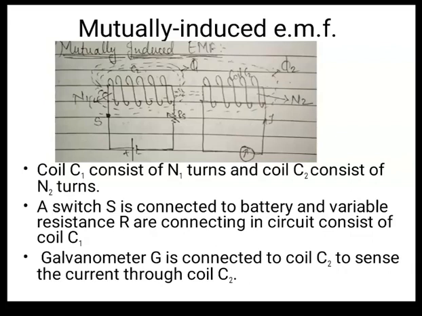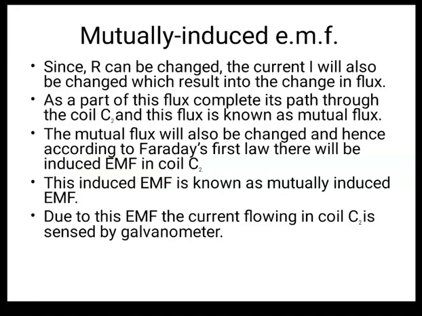So the flux which goes to the coil C2 and completes its path is known as mutual flux, meaning the flux which is shared by the coil C2. The mutual flux will also change, and hence according to Faraday's first law, there will be an induced EMF in the coil C2. This induced EMF is known as mutually induced EMF.